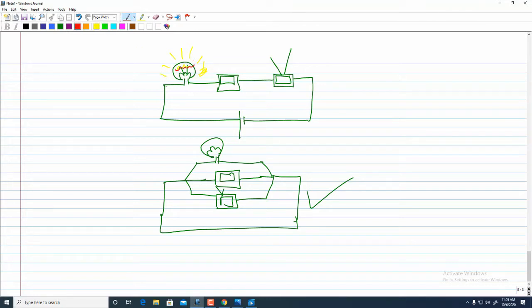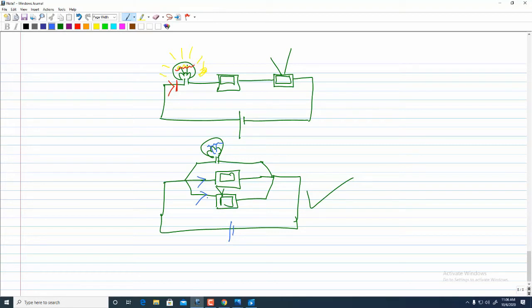If the current which was supposedly flowing from this direction to the other one, if this connection is broken in the tungsten or in the filament, the flow of electric current will stop here, and it will not allow it to flow to the other components as well. So for us, the better connection is a parallel connection. Even if the filament of the bulb is broken here, it can still flow to the other parts. So this is the second advantage.